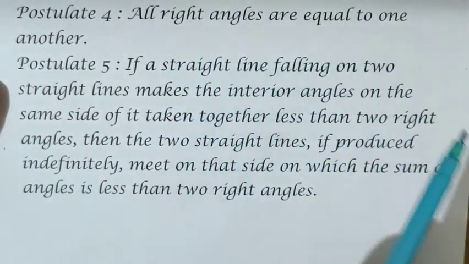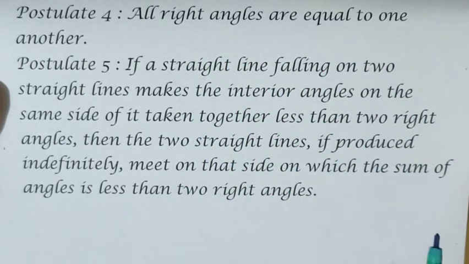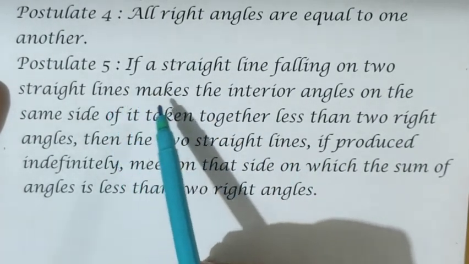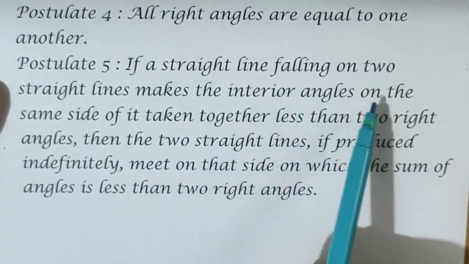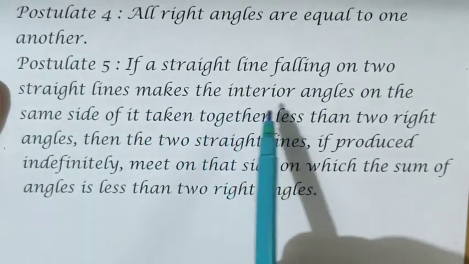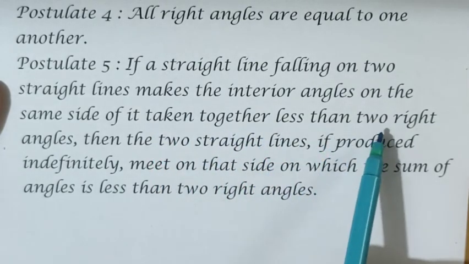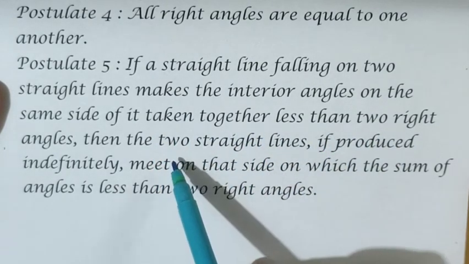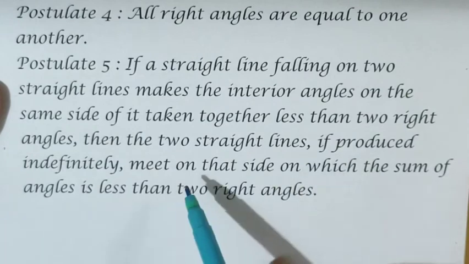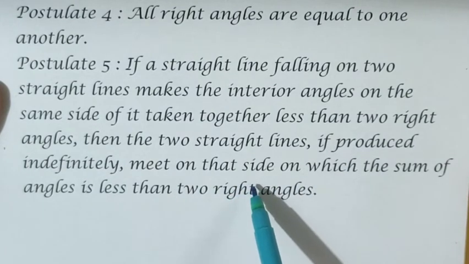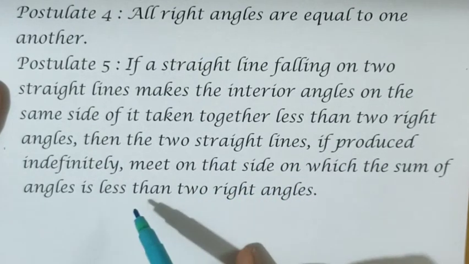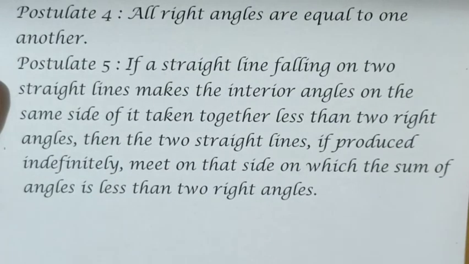So all right angles are equal to one another. What I should explain on this statement is every right angle equal to 90 degree. Now the fifth postulate: if a straight line falling on 2 straight lines makes the interior angles on the same side of it taken together less than 2 right angles, then the 2 straight lines, if produced indefinitely, meet on that side on which the sum of the angles is less than 2 right angles.